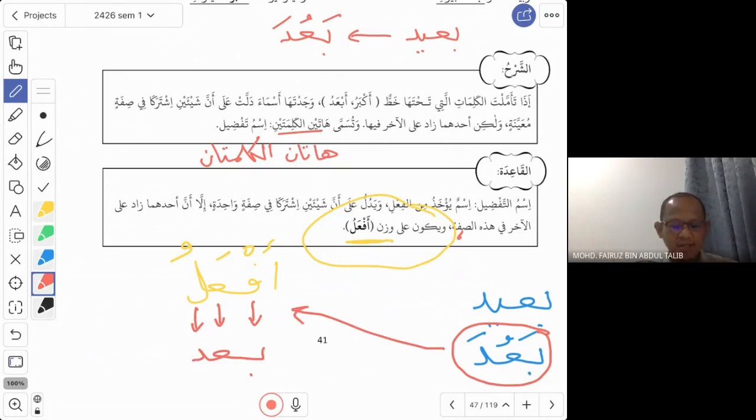And then what else? The additional letter. Here we have alif as the additional letter. So we add the same letter, alif. And then you follow the vowels, ab'adu. So now you get the isim tafdil. So this is what we call the isim tafdil.